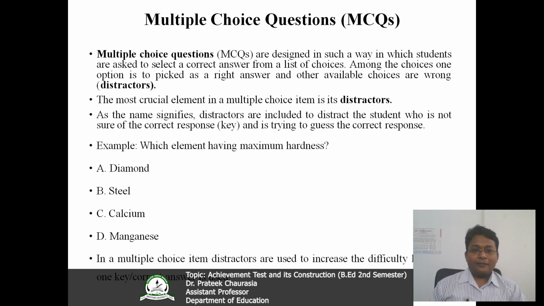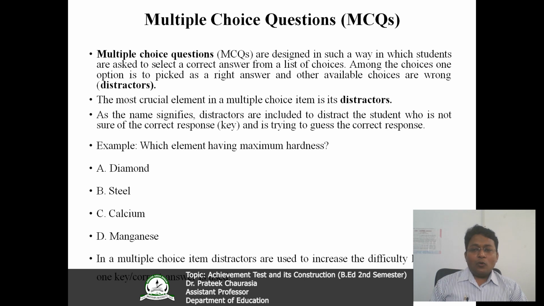These wrong choices are commonly known as distractors. As the word signifies, a distractor distracts the learner from coming to the right answer. It gives them a kind of mirage about which one is correct, and the person who is going for a guess, there are the most chances that he or she will make a mistake.